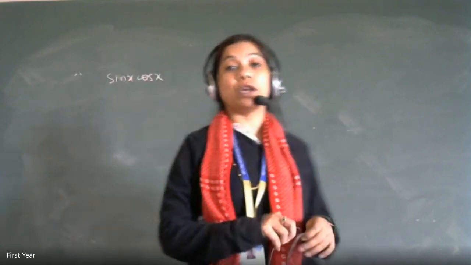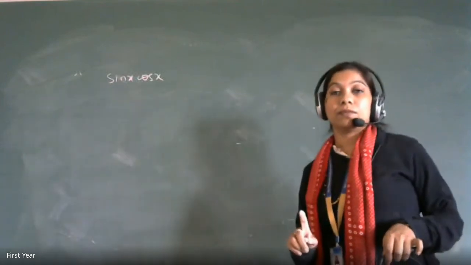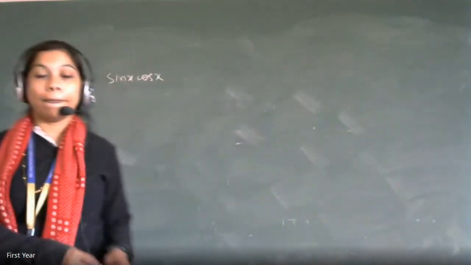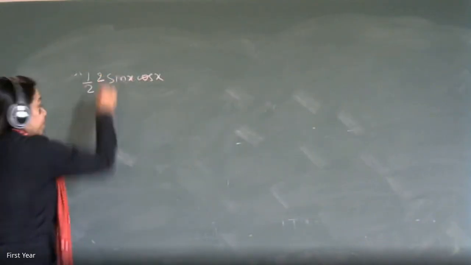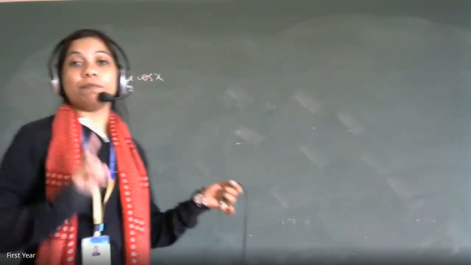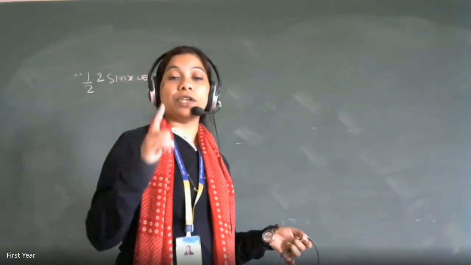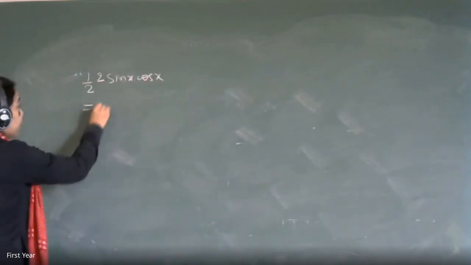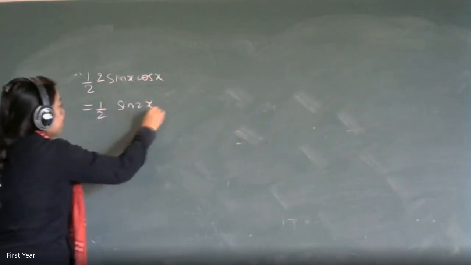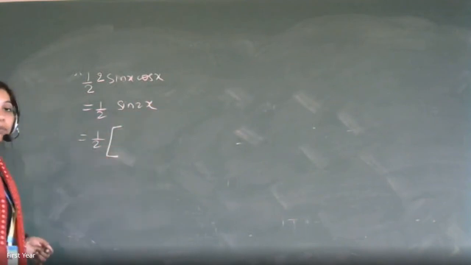So is it possible to convert this product into a single term? What's the hint from the options? The formula, yes, correct. What's the formula? sin 2x. So for that, what do I have to do? Sin 2x by 2. So this will be 1 by 2 into 2; I have to adjust that 2. Always remember that whenever you have a product, you can convert it to a trigonometric function of a single term, and for that you have to adjust that 2. So 1 by 2 into 2 you have to do. That's why this will become 1 by 2 into sin theta.